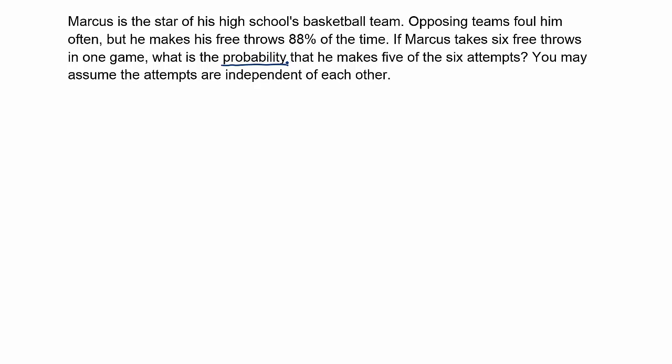What I suggest is if you have a situation where more than one activity is occurring, or more than one selection, or more than one trial of some experiment, then you should start to think about the possibility that it involves the multiplication rule or perhaps binomial probability.